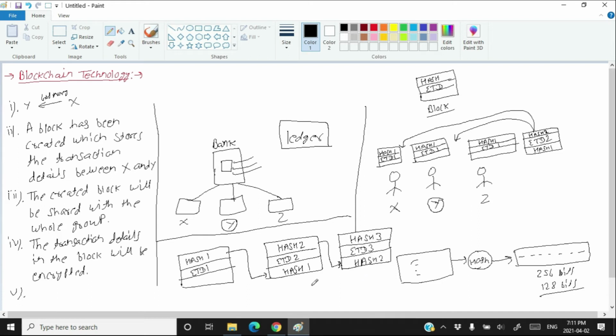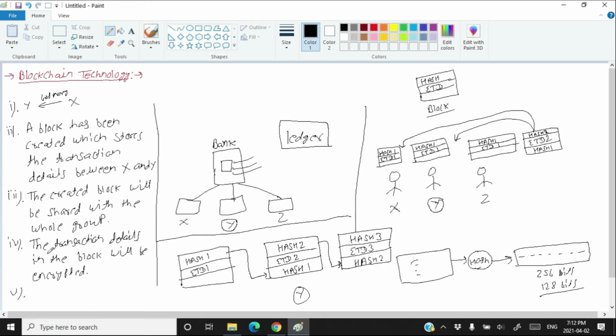So you know that the person Y had all the blocks, and suppose that somehow the person Y managed to change all the hashes and make their block relation very perfect. But these three blocks are not only in Y's pocket. These three blocks are also present at X and at Z. So person Y may change his set of blocks, but he cannot change X's or Z's set of blocks. That's why no one in this group can make a foul play. Okay. Therefore, the blockchain is considered to be very secure.